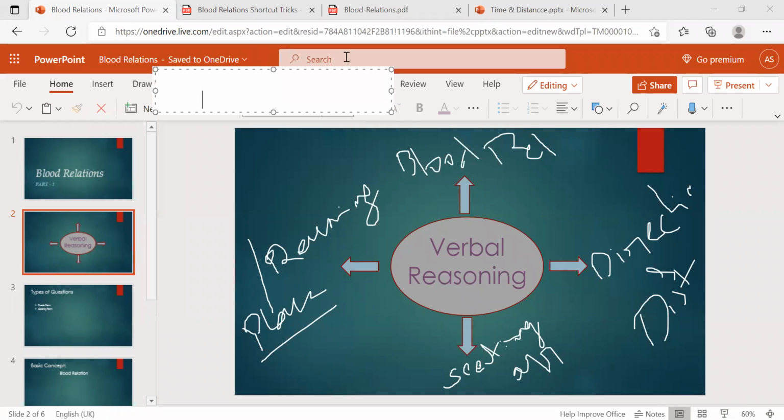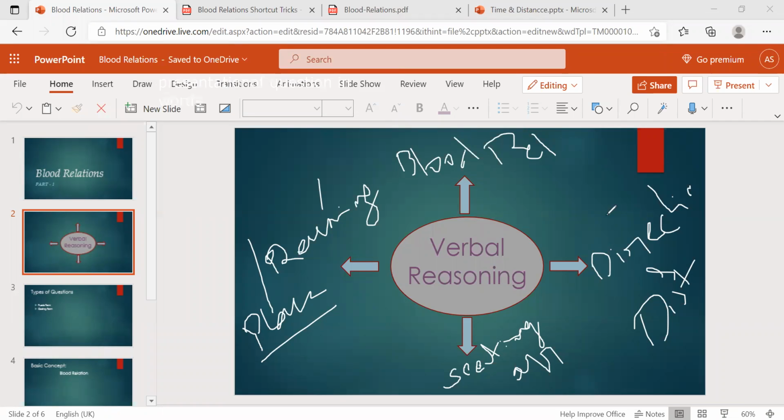Even in blood relations, ranking, and directions, you have to draw the basic diagram of directions, and you have to draw the family tree for blood relations. For seating arrangements, it may be circular or different shapes they will give. We need to arrange the people, and it may be a row or a column. So here we need to draw the diagram that represents the question, then we have to solve it. This is called verbal reasoning.